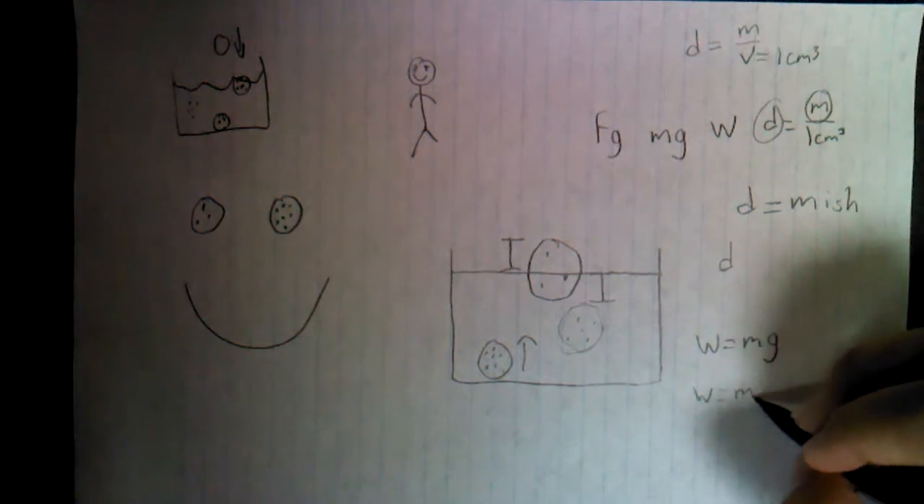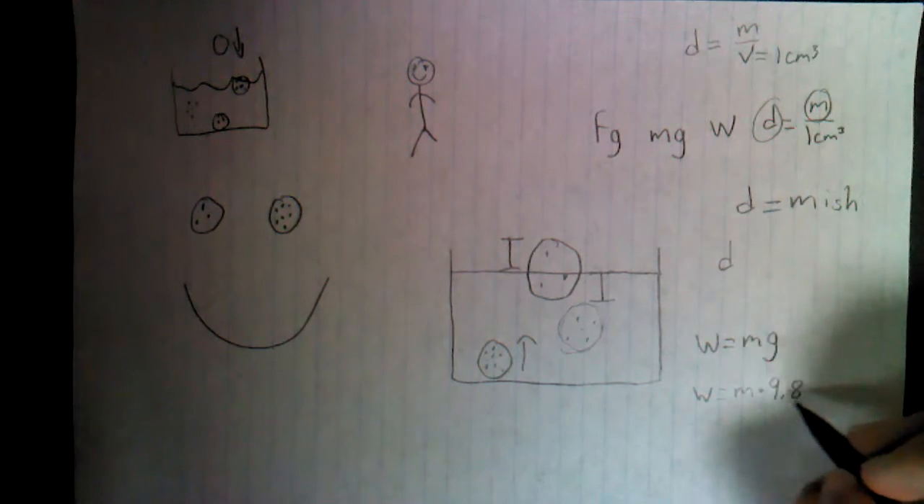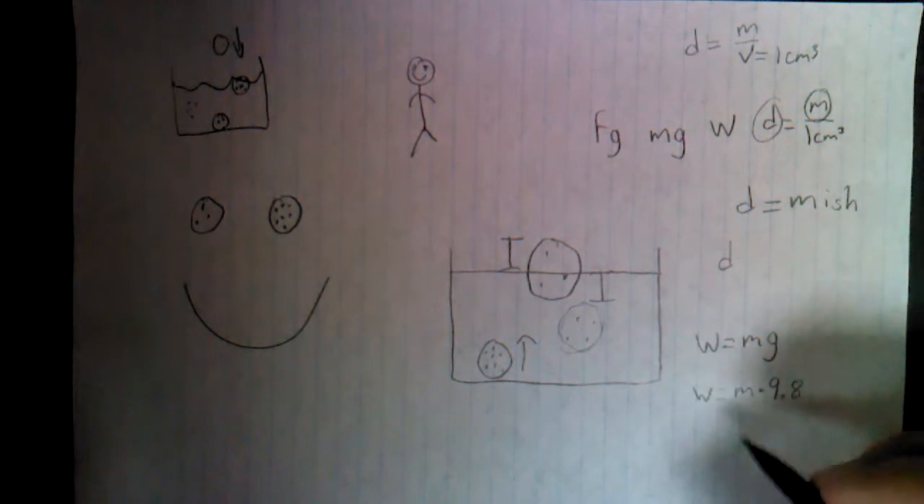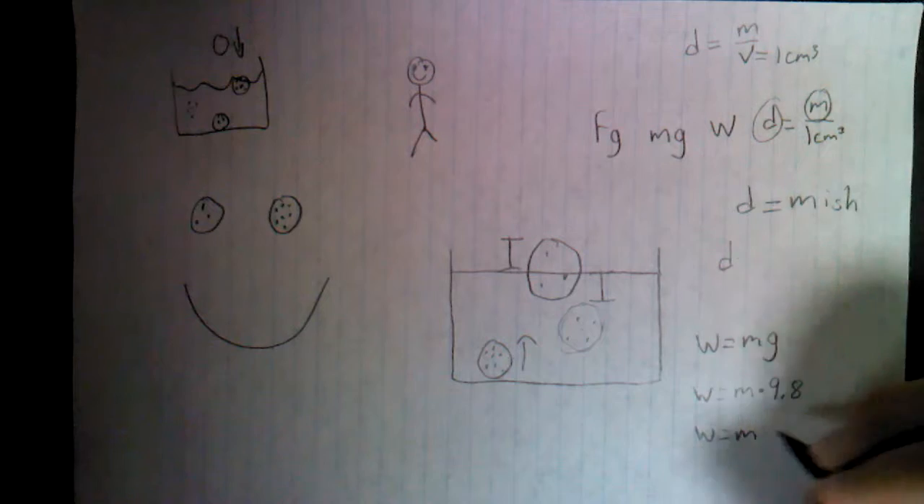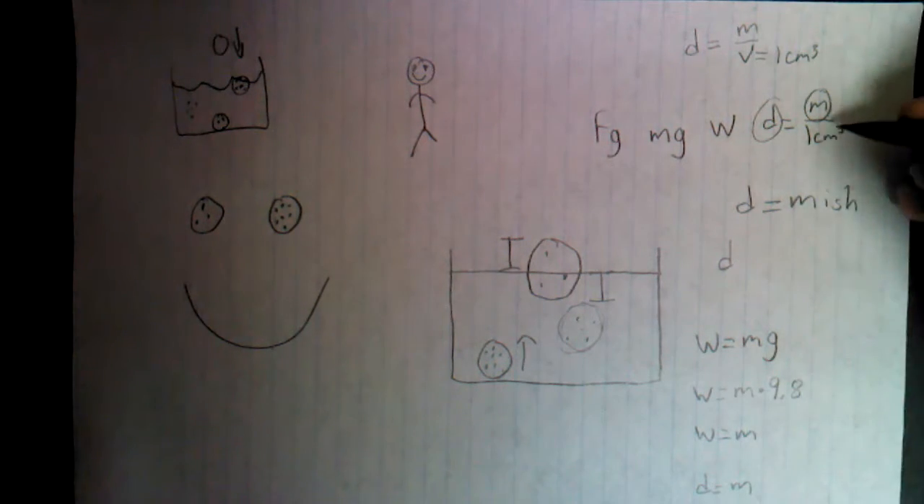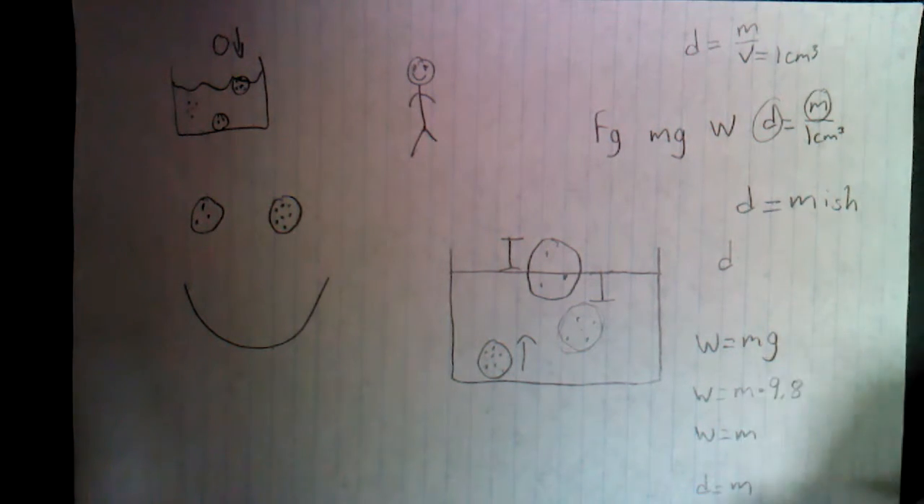Weight equals mass times 9.8. So we can just say weight equals the mass, because for some multiplier, the weight will equal the mass. And we know that density also equals the mass for a volume of 1 cubic centimeter. Through the associative property, we can now say that the weight equals the density.